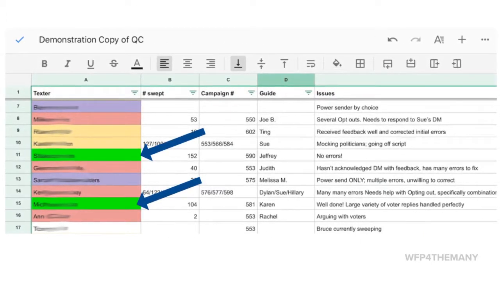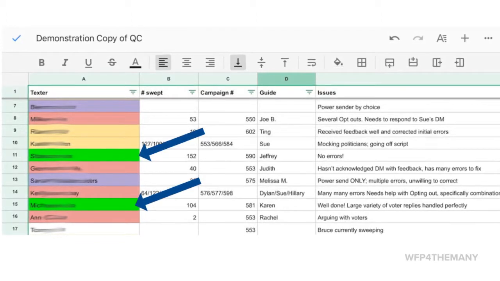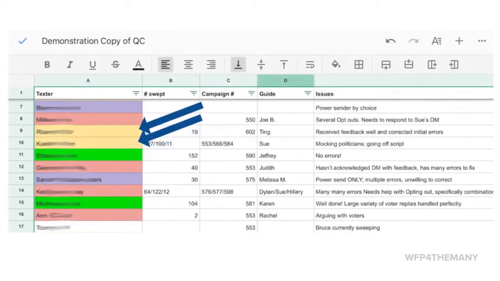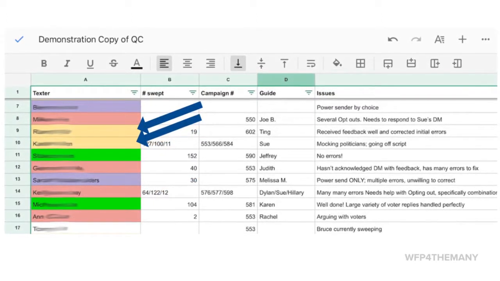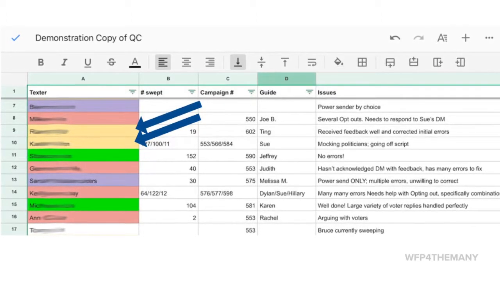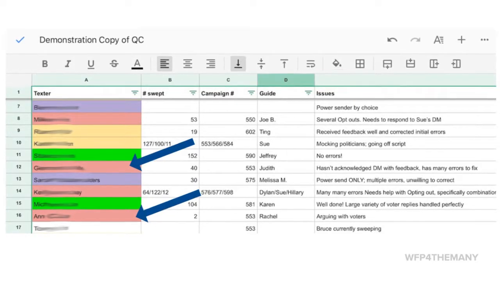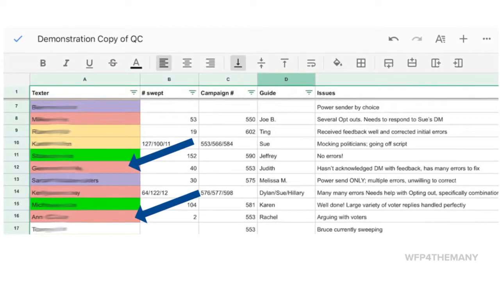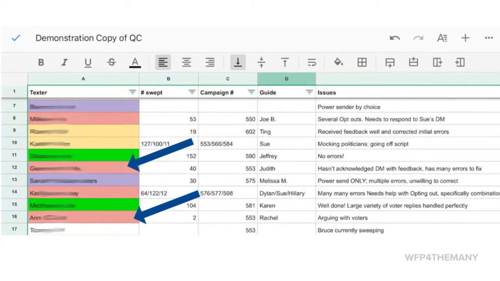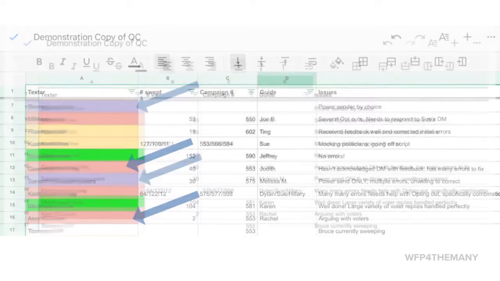Texters highlighted in green have proven quality work and can send freely without the need for sweeping. Yellow indicates that we are still limiting, reviewing, and coaching this sender. Texters in red may not be issued new assignments. They have received feedback in a direct message and must confirm that they have made necessary corrections before they proceed.